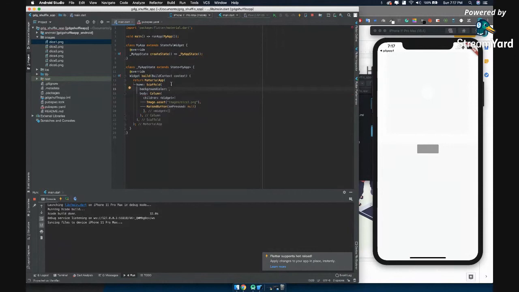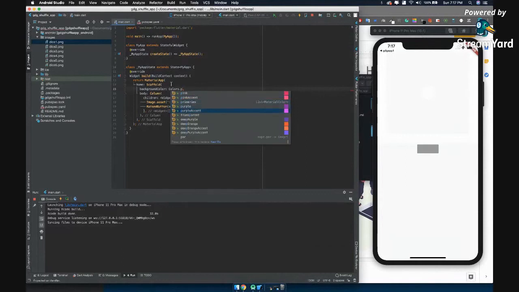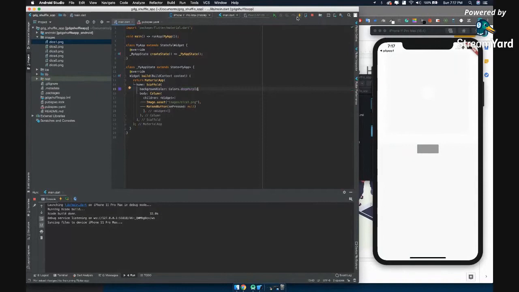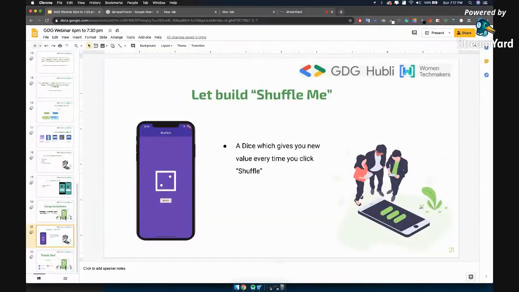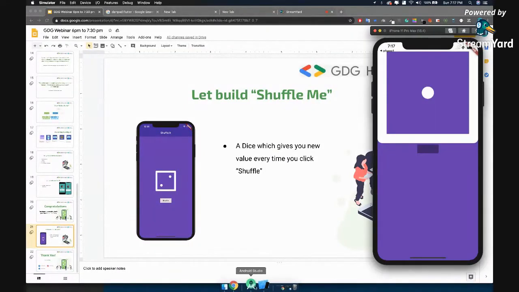Say background color be colors dot deep purple. I think that is deep purple. All right, so let's hit reload. Now you can see. Is it matching, guys? Yes, it is. Super cool. Let's come to Android Studio again. These both are in center.